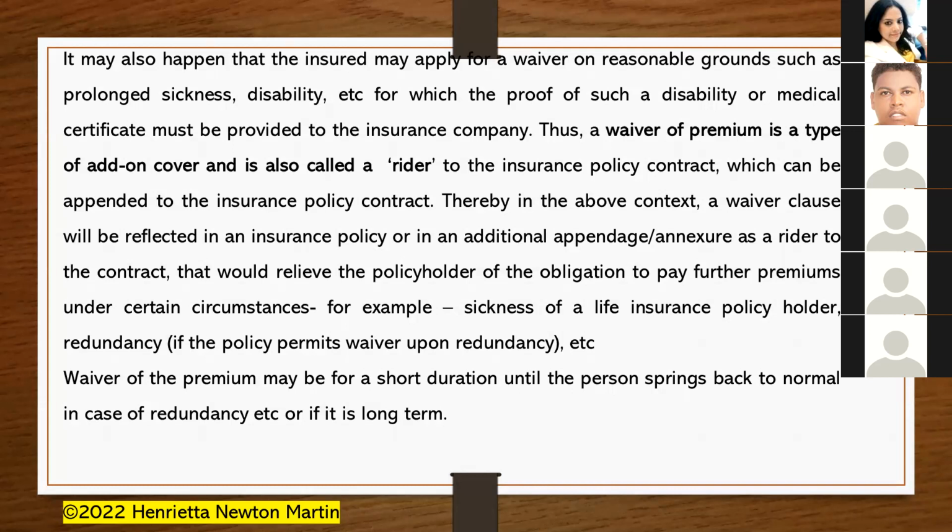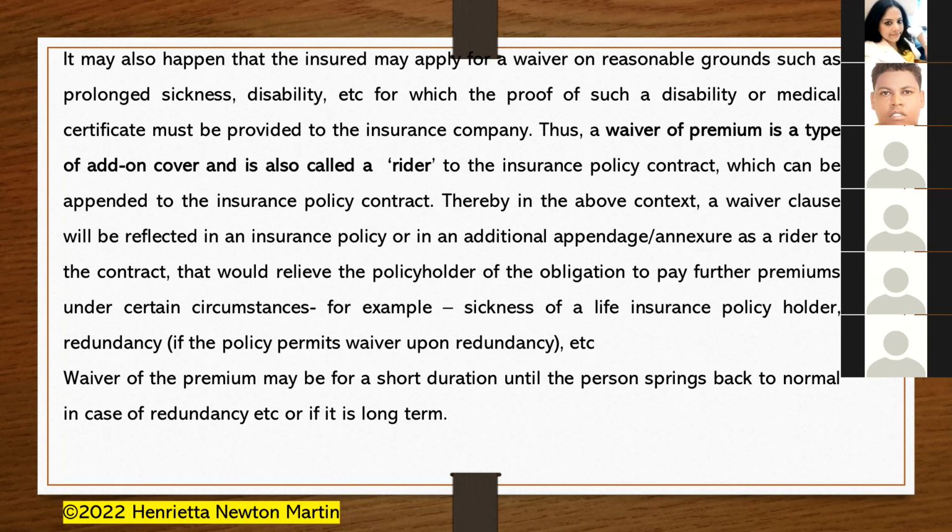And thus, a waiver of premium is a type of an add-on cover and is called a rider to the insurance policy contract. That means it would be in the form of an addendum or an annexure or an attachment to the insurance policy contract. And so we are calling it a rider.